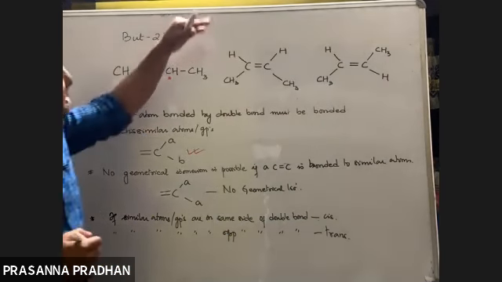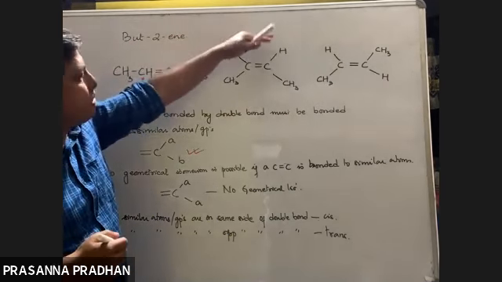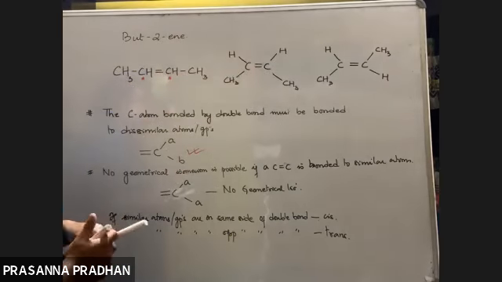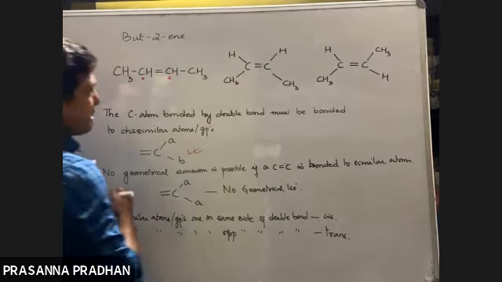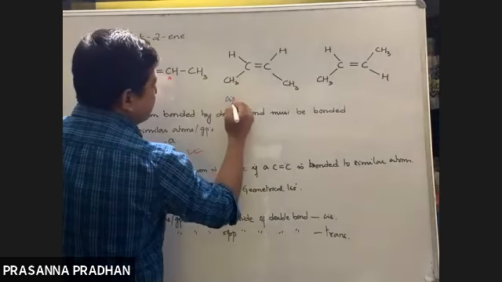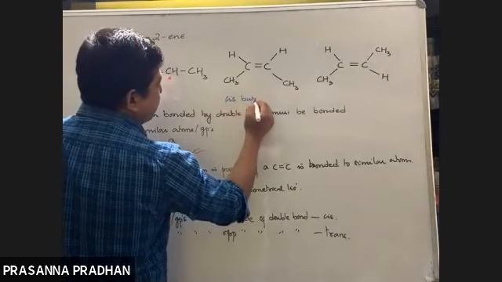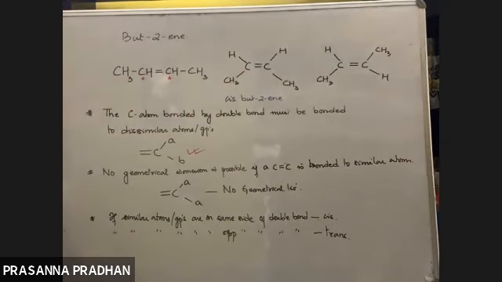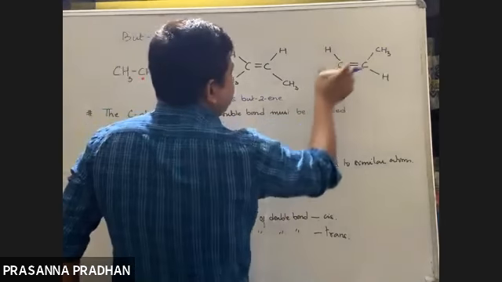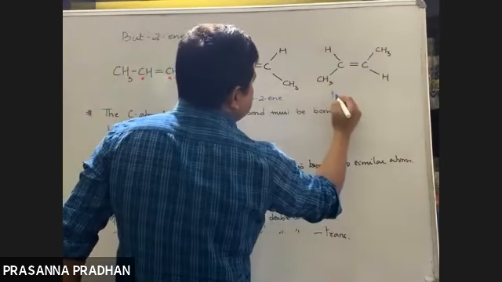Now, if the identical atoms or groups are on the same side of the double bond, this isomer is known as the cis isomer. So this is cis-but-2-ene. If the similar atoms or groups are on the opposite side of the double bond, then it is known as the trans isomer.